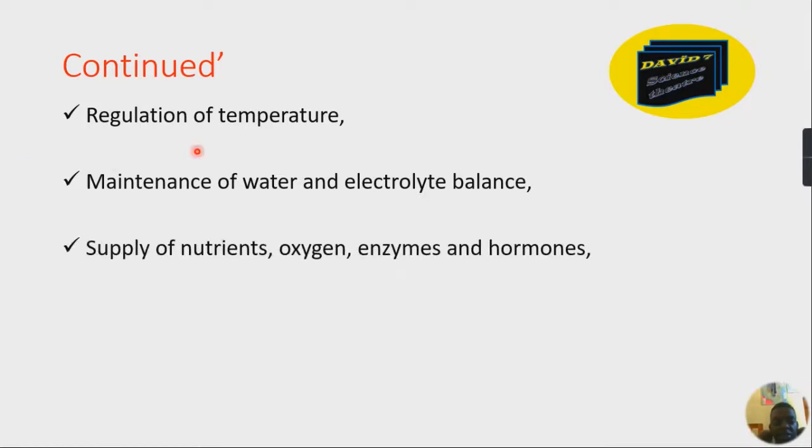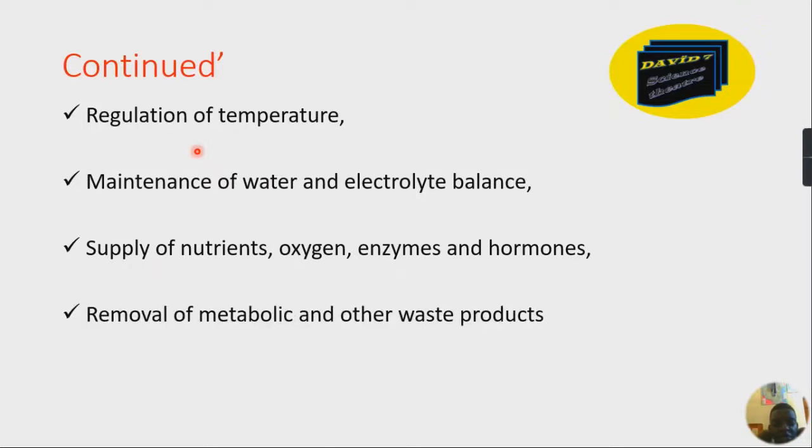Another factor is supply of nutrients, oxygen, enzymes, and hormones. All these must be supplied in this process of homeostasis. Then there should be removal of metabolic and other waste products. All these are happening to maintain a constant environment within the body. Then we have reproduction. This is also part of homeostasis. So we're going to talk more about homeostasis in this very video. I'm going to describe more about it and give you advantages. So it is not going to be too long, but it will be full of learning.